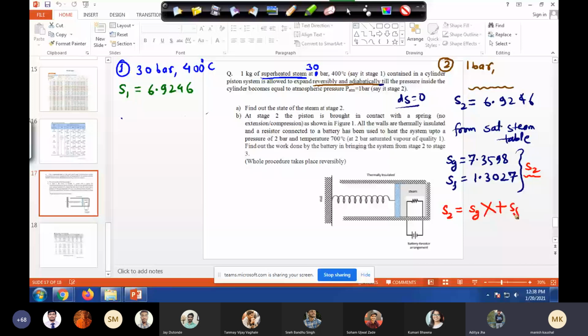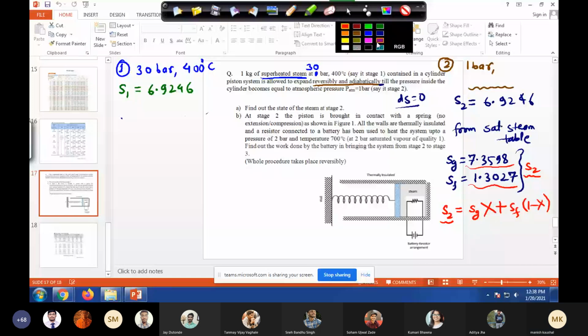So we know SG, it's given here. We know SF. We know S2. The only unknown is X. So do this calculation and X comes out to be 0.9289. Perfect. Very good.